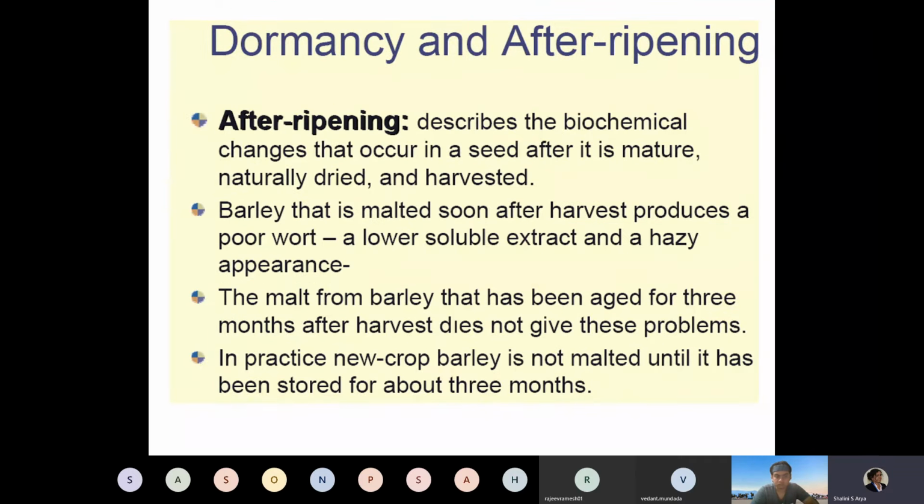After-ripening describes the biochemical changes that occur in a seed after it is mature, naturally dried and harvested. Barley that is malted soon after the harvest produces a very poor wort. This wort is a word that is very specifically used in beer making.